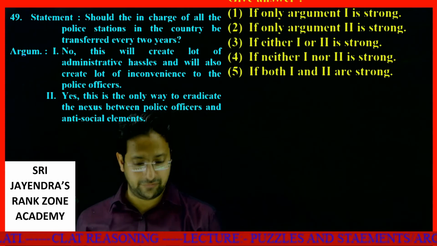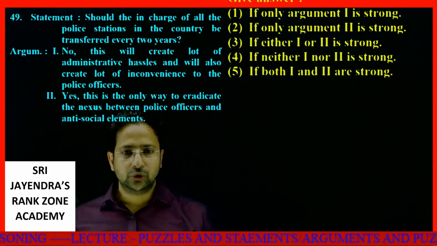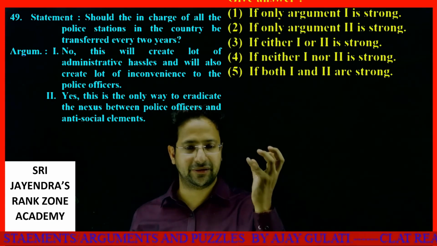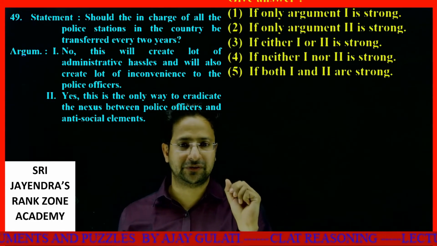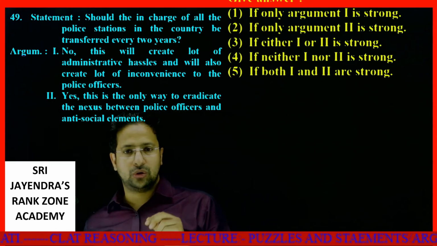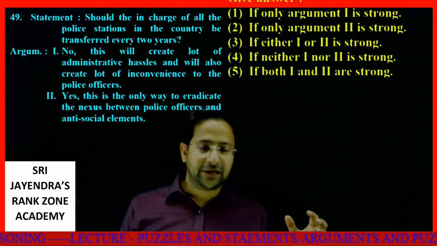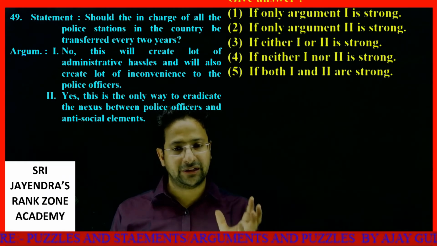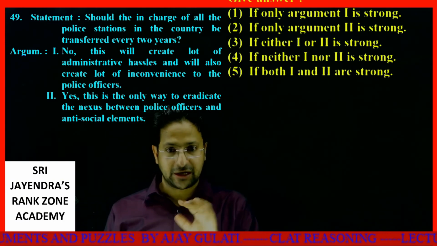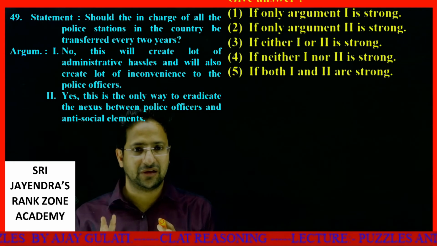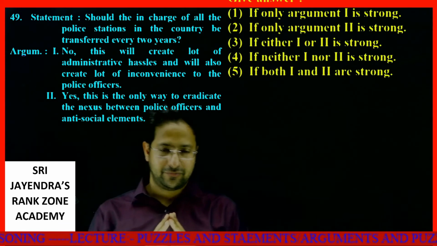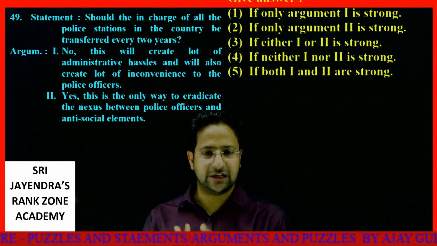Why is this not the only way to eradicate? Reason behind this is, you just check each and every government official every month, how much has his wealth increased, how much his spending has increased. You pay stringent punishment to the government officials who are dealing in corruption. That could have been a better way to curb corruption, to curb the policemen playing in the hands of the thieves and thugs, lords, mafia. So this statement is not correct, but the first one is definitely correct. Yes, this creates a lot of hassle. So only argument one is strong and argument two is not strong. That is, from my point of view, my answer, and that is definitely the correct one.